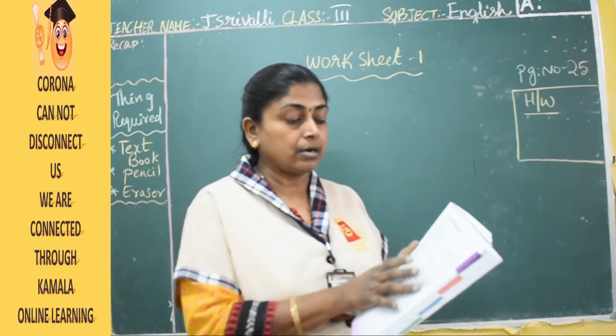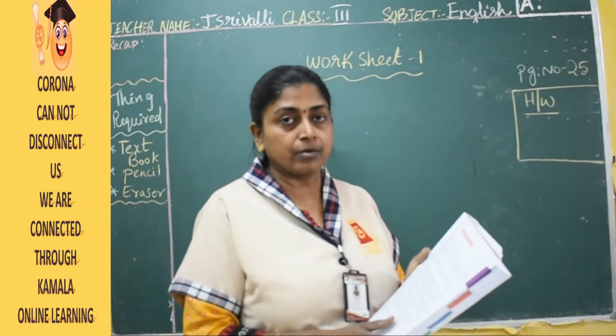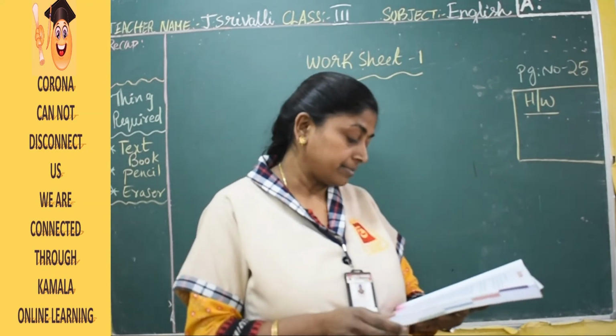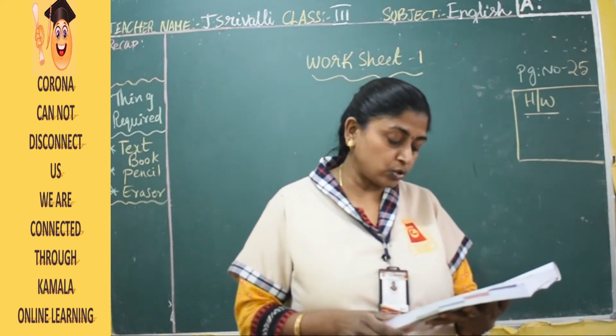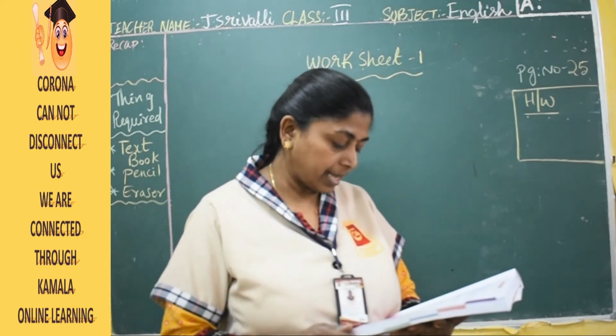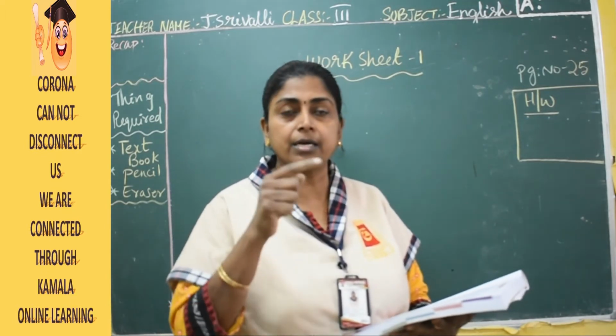Now, you understood the paragraph. Okay? Now we are going to answer the questions given. Choose the correct options to complete the sentences. Raman got down from the train. Because why did he get down from the train?